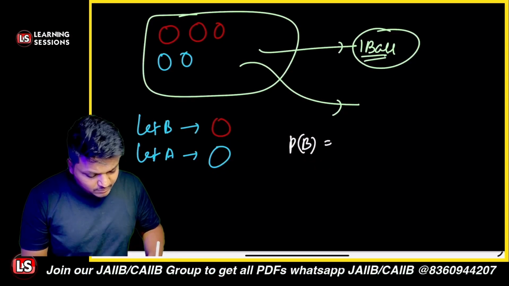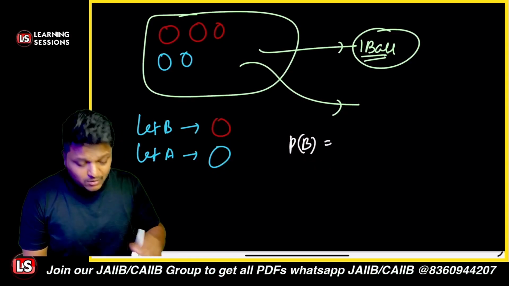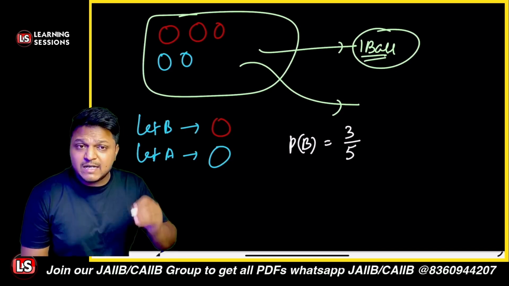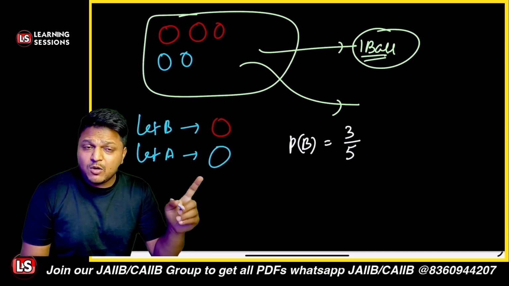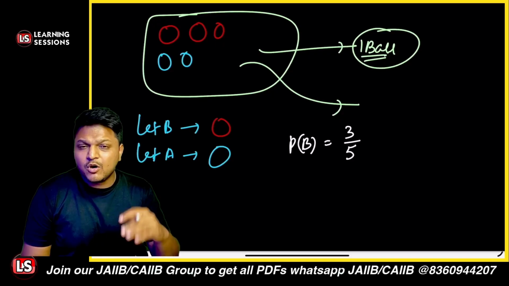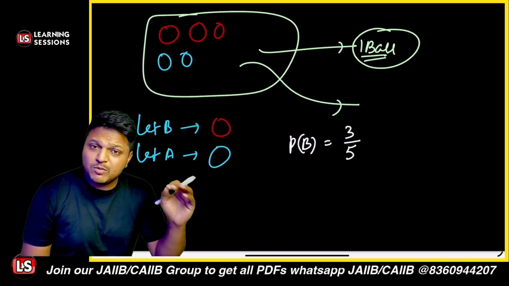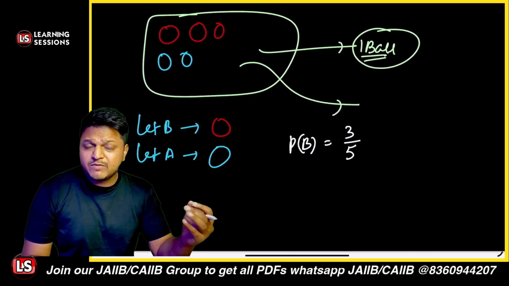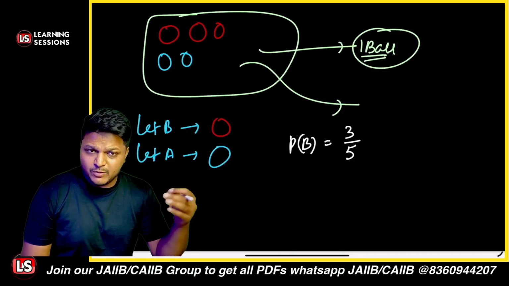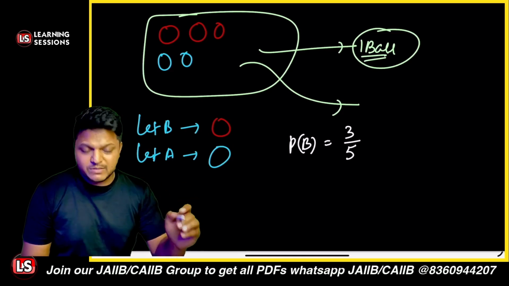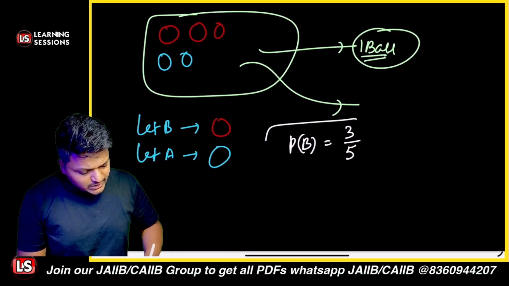We are having three red balls, so it will be 3 divided by the total number of elements in the sample space, that is equal to 5, right? Because from the three balls we are to select one ball, so it will be 3C1 divided by 5C1, because one ball out of 5 is to be selected, right? So it will be 3 divided by 5.